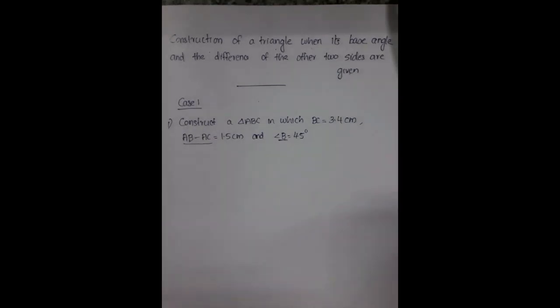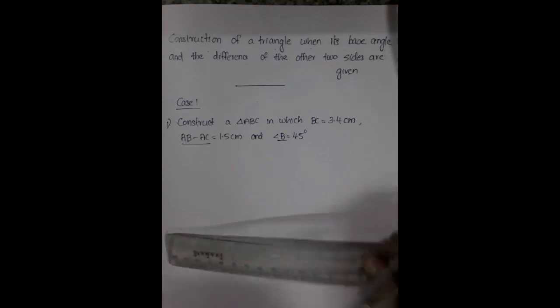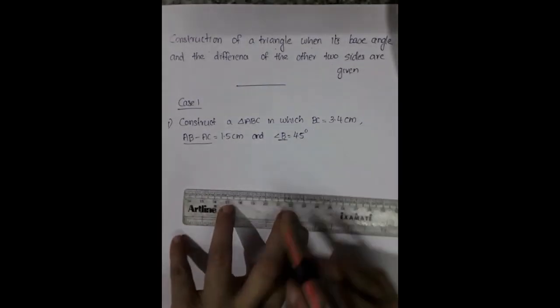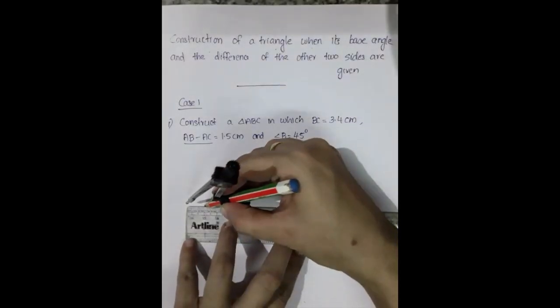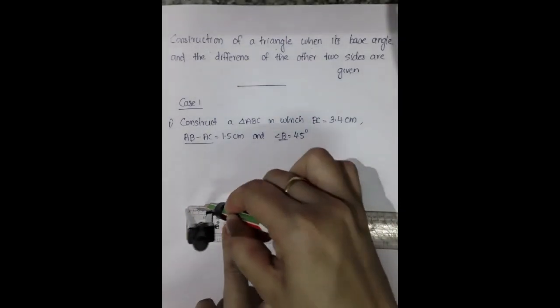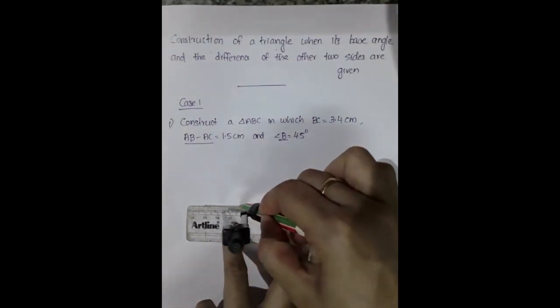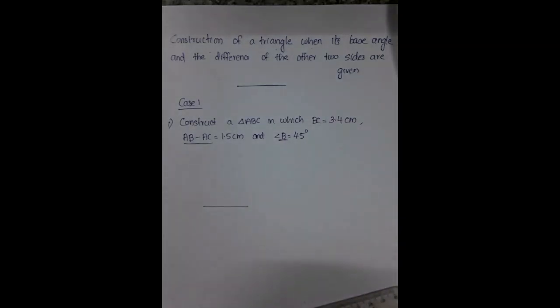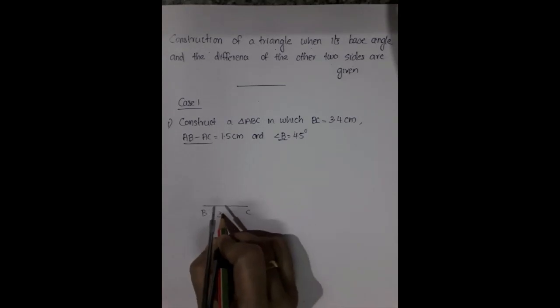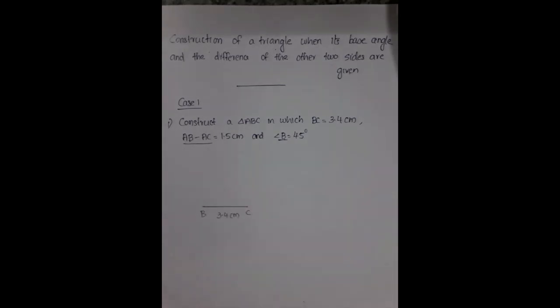Shall we construct? Yes. So please listen here. How will you construct this triangle ABC? First you have to draw BC equal to 3.5, sorry, 3.4. First you have to draw 3.4, and you have to write that BC is 3.4 centimeter. Then angle B is equal to 45.